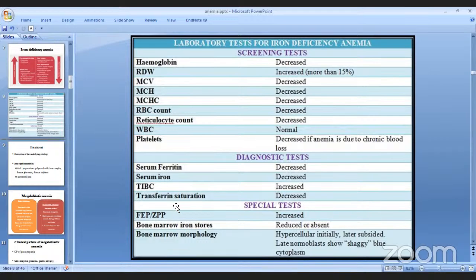अनि transferrin saturation भनेको चाहिँ के हो त भन्दा serum iron divided by total iron binding capacity हो है. यसको formula चाहिँ serum iron divided by total iron binding capacity. So serum iron decrease भयो र TIBC increase भयो भने obviously transferrin saturation is going to decrease. This divided by this. So transferrin saturation is going to decrease.